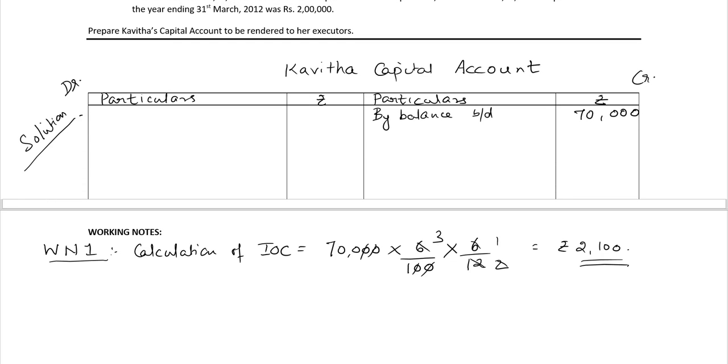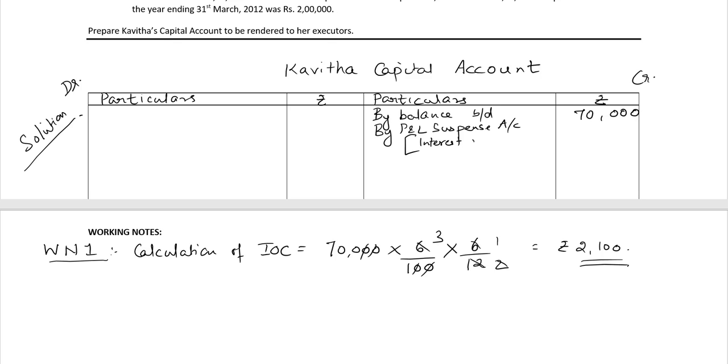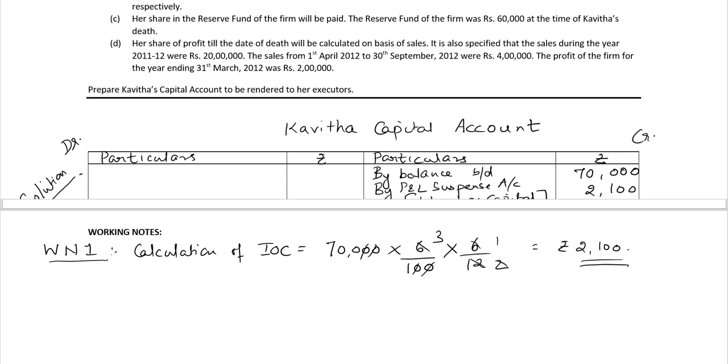So let's post that in Kavita's capital account by profit and loss suspense account for interest on capital, ₹2,100. Let's go to the next point.